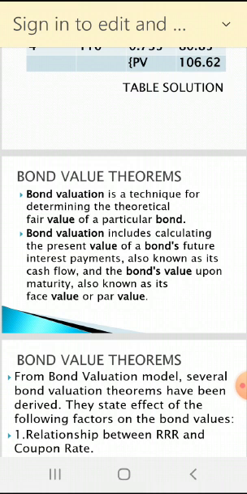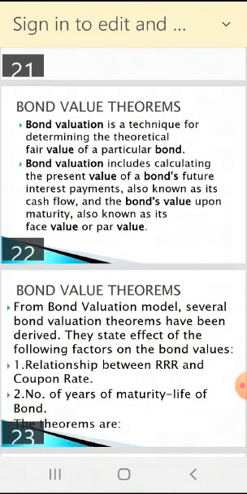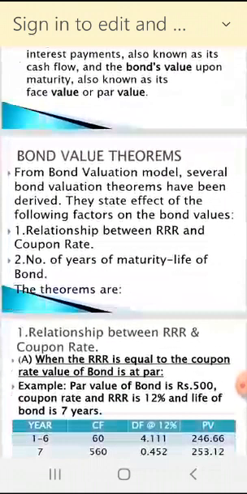So first thing, we understood this. And now what do the theorems say? Please see. From the bond valuation model, several bond valuation theorems have been derived. They state the effect of the following factors on a bond's value.